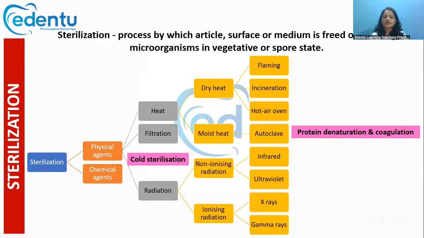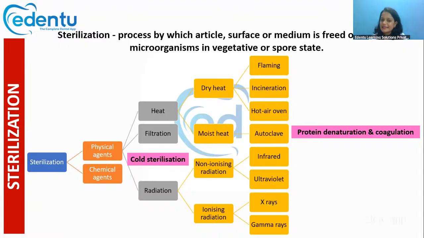Sterilization can be done with the help of two types of agents: physical methods and chemical methods. We'll be discussing only the important ones that are needed for the NEET MDS examination, not everything in detail. The physical methods can be with the help of heat, filtration or radiation.